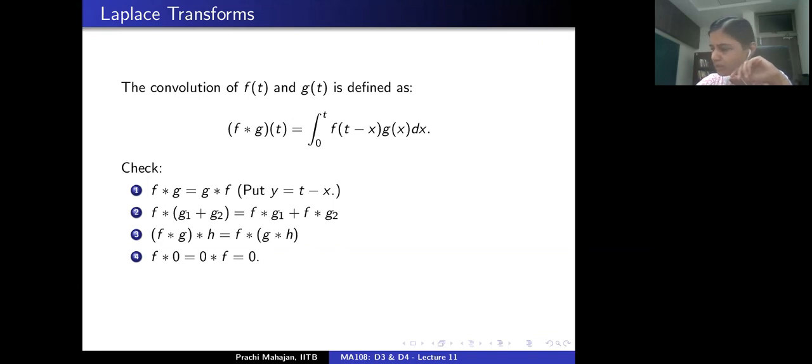What does 0 denote? It denotes the constant function 0, which has value 0 for every value of t. And you'd also like to consider the constant function 1, which has value 1. So unfortunately, the convolution of f with 1 may not be the function f, right?